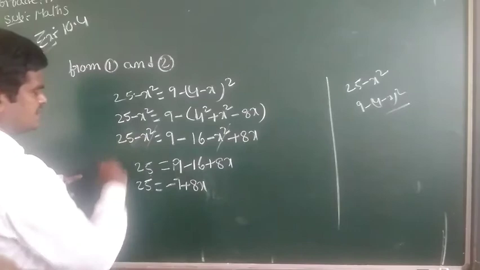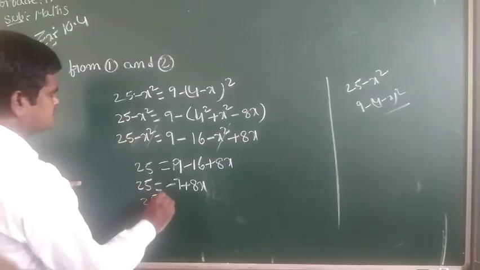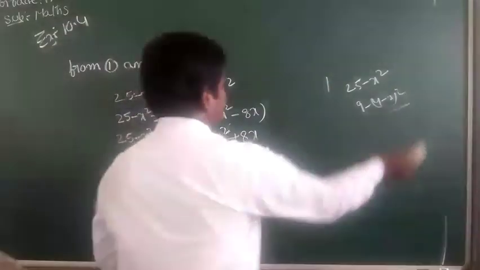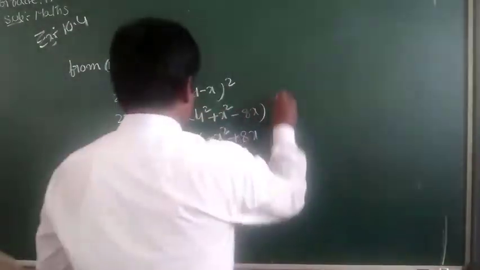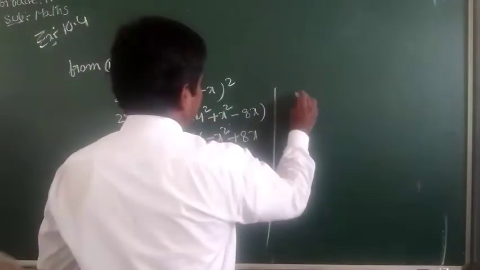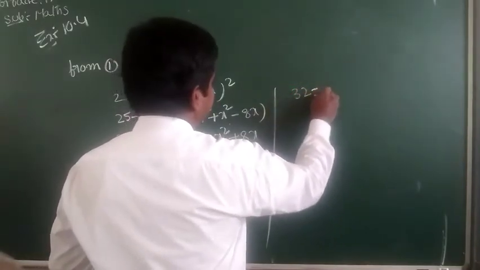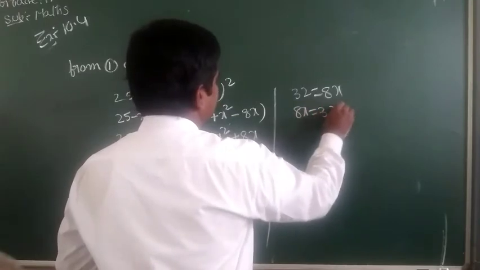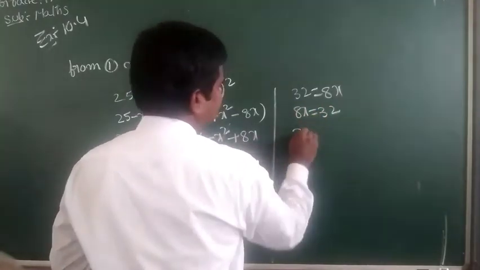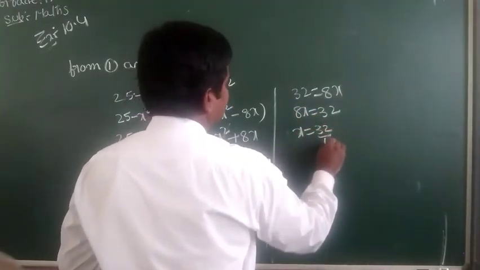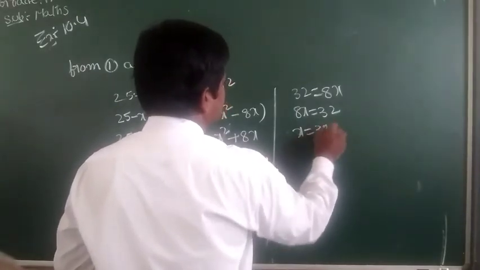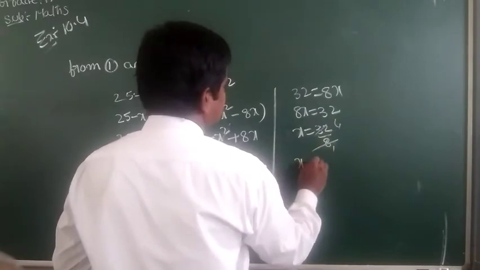So 32 equals 8x. 8x equals 32, x equals 32 by 8, 8 fours are 32, x equals 4.